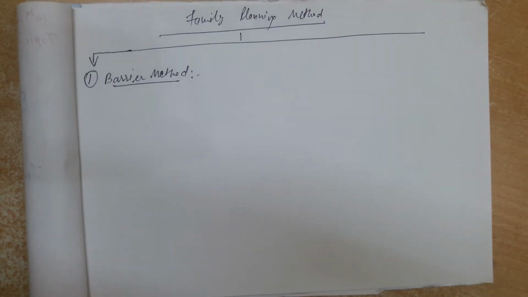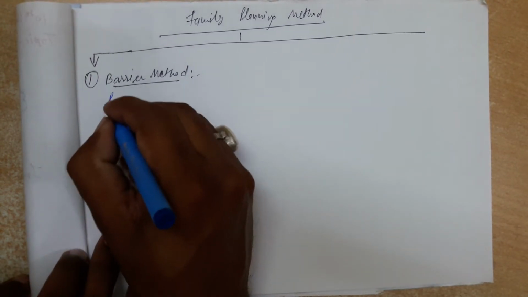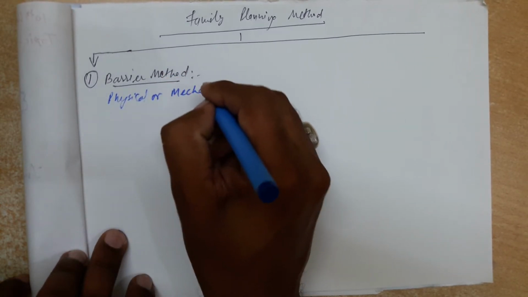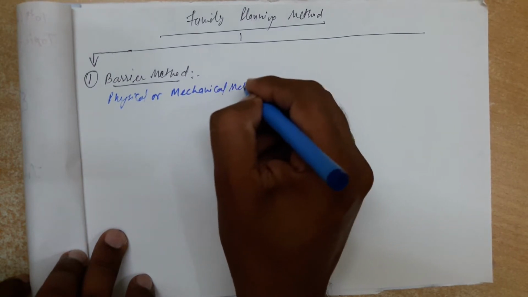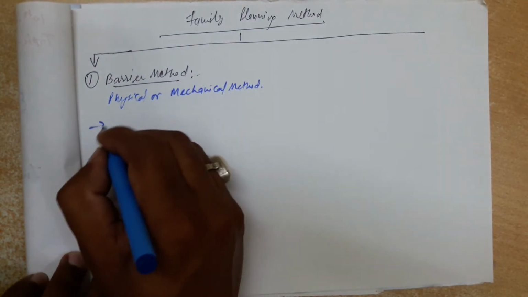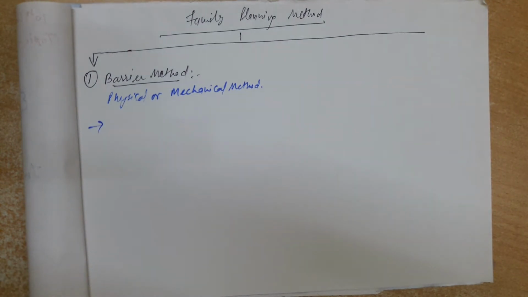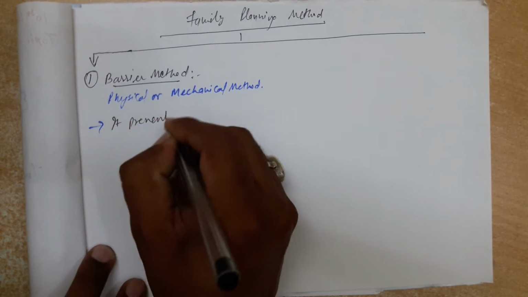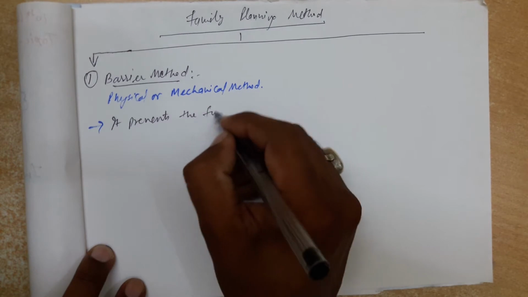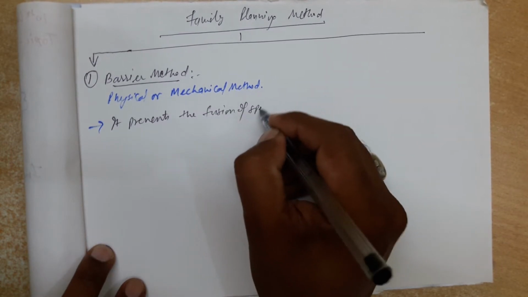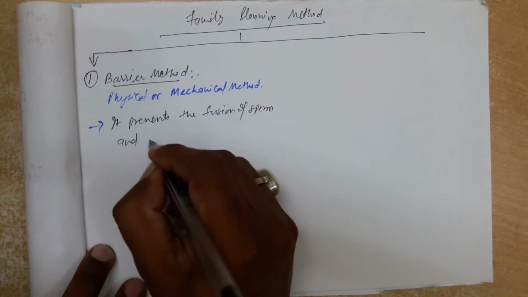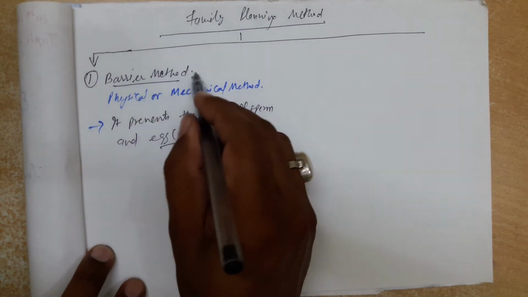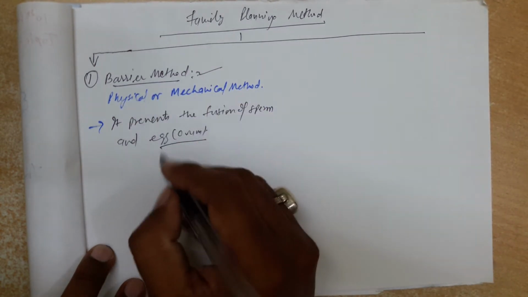It is also called the physical or mechanical method. That means what it does, it prevents the fusion of sperm and egg, that is the ovum. So that's why it works like a barrier that stops the way.